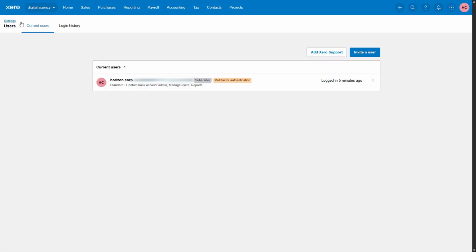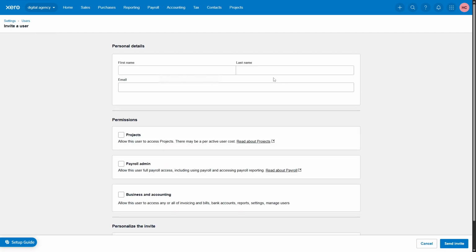This will take you to the Users Management area, where you can see a list of current users and add new ones. To invite your accountant, look to the top right corner of the Users Management page and click on Invite a User, or sometimes it might say Add a User. This action will open up a form where you can input the necessary information to add your accountant to your account.